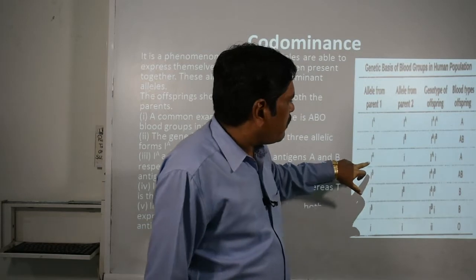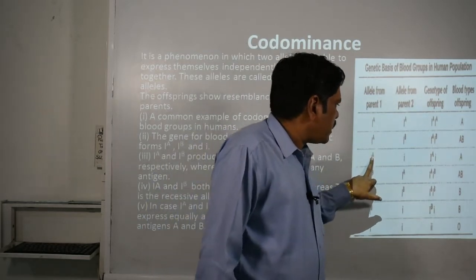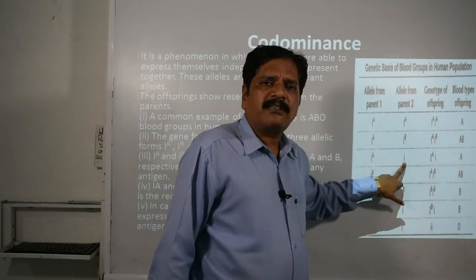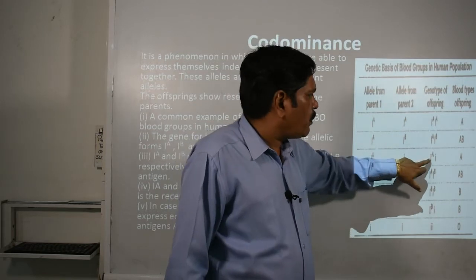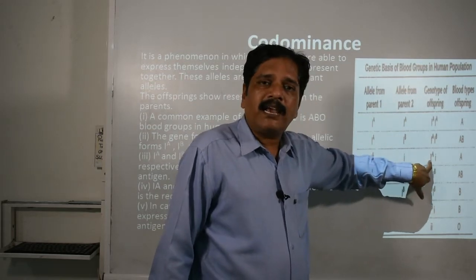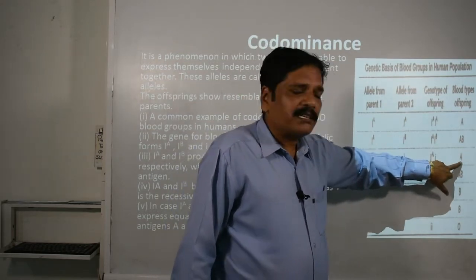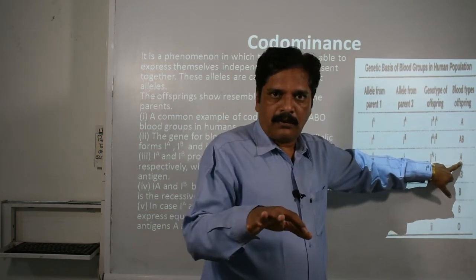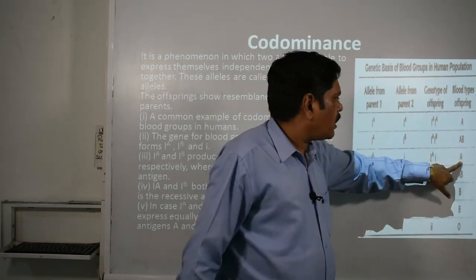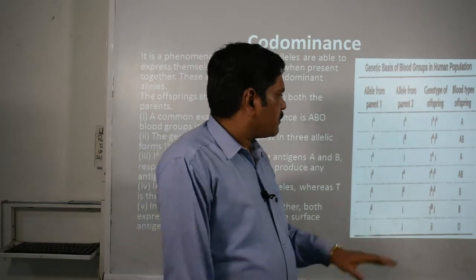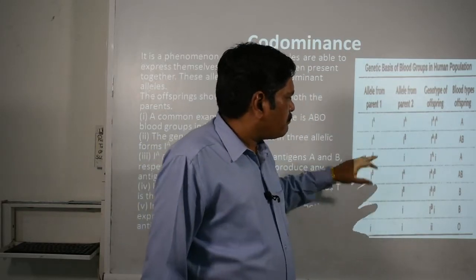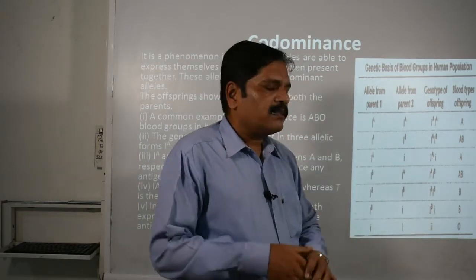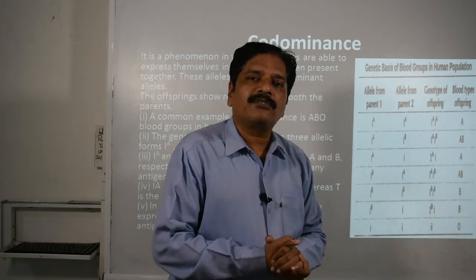And when the IA allele interacts with i only, then you will observe the genotype IAi. What is the blood group of the individual? Again A. Similarly, when IB interacts with i, what will be the individual's blood group?